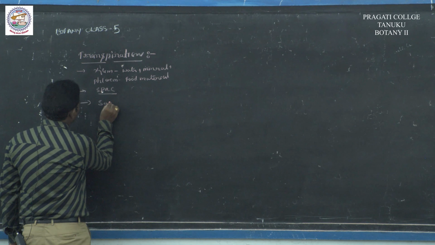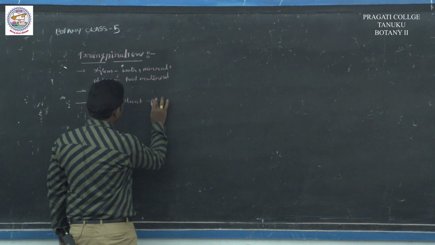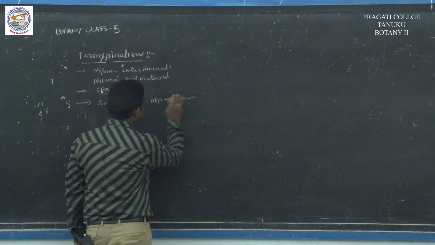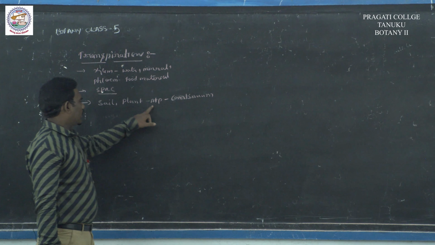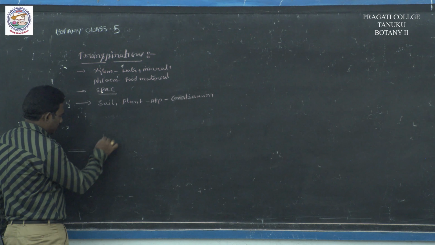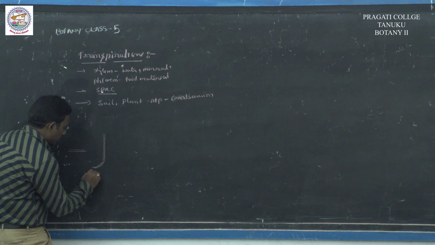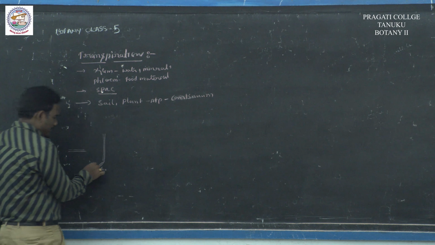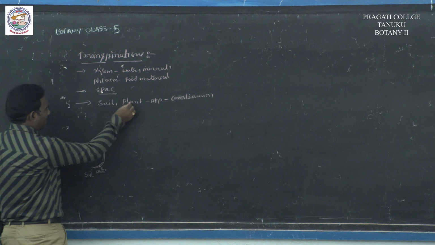SPAC means soil, plant, atmosphere, continuum. The plant absorbs water through the roots from the soil, and it enters into the plant.